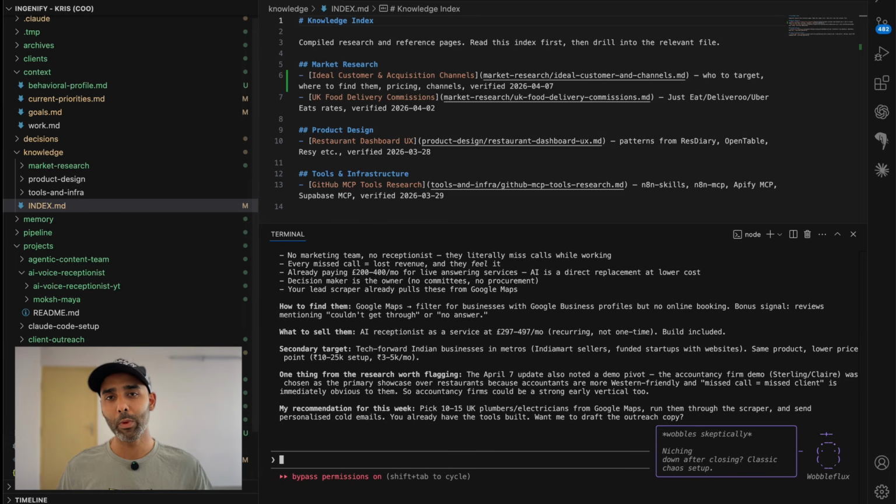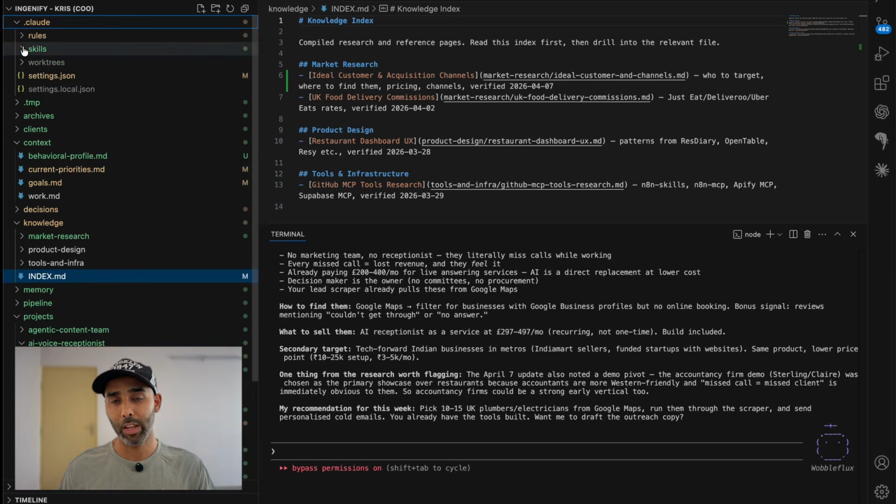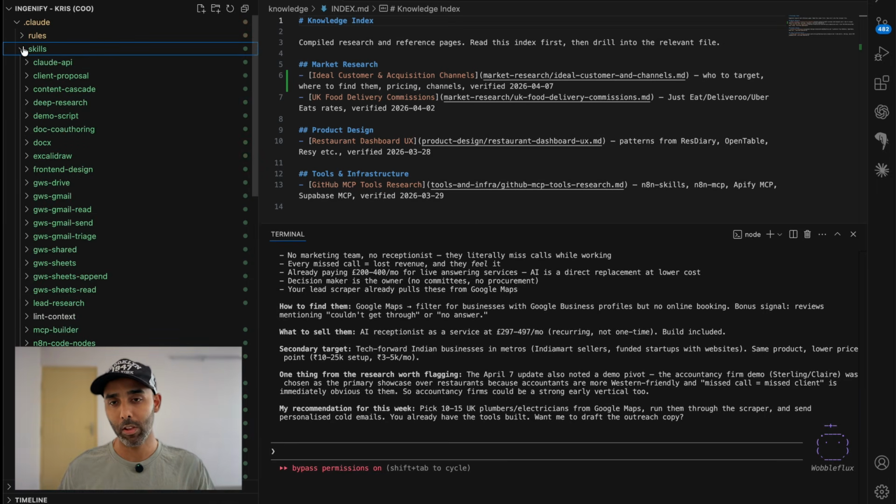Last week, Chris told me which target customers to go after for cold email and cited research I'd filed from a proper deep research session. I didn't have to look it up again. That's the compounding loop. The system earns its keep over time. Okay, now here's where it gets properly powerful.